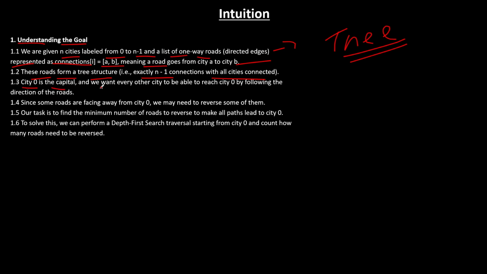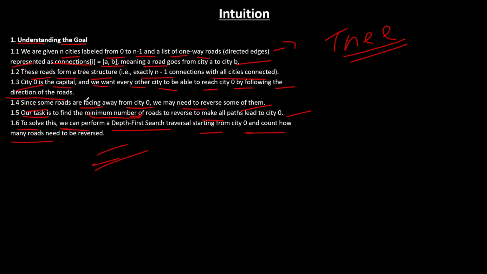Now city 0 is the capital and we want every other city to reach city 0 by following the directions of the roads. Since some roads are facing away from city 0, we may need to reverse some of them. Fine. Now the task is to find the minimum number of roads. Please keep that in mind. We have to basically return the number of reversed roads, or the reversed edges. To solve this, we can use DFS traversal starting from city 0 and count how many roads need to be reversed.